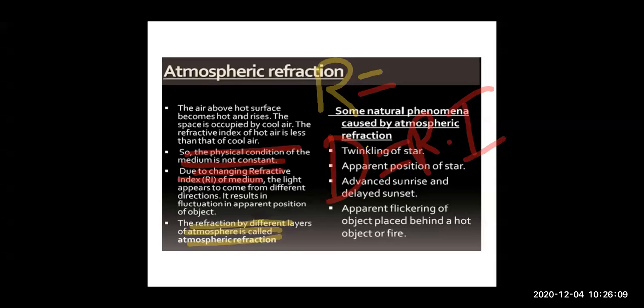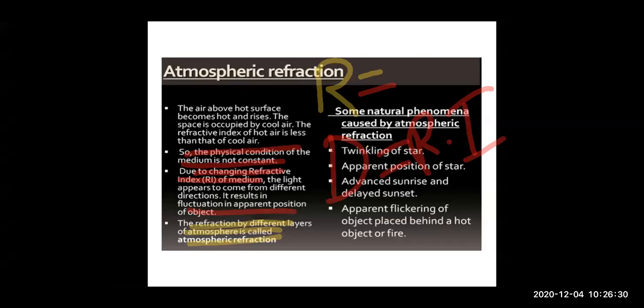The conditions of the layers are not fixed, as the air and gas molecules are in constant motion. So its refractive index keeps on changing constantly. And because of that, we get fluctuation in the apparent position of the objects.